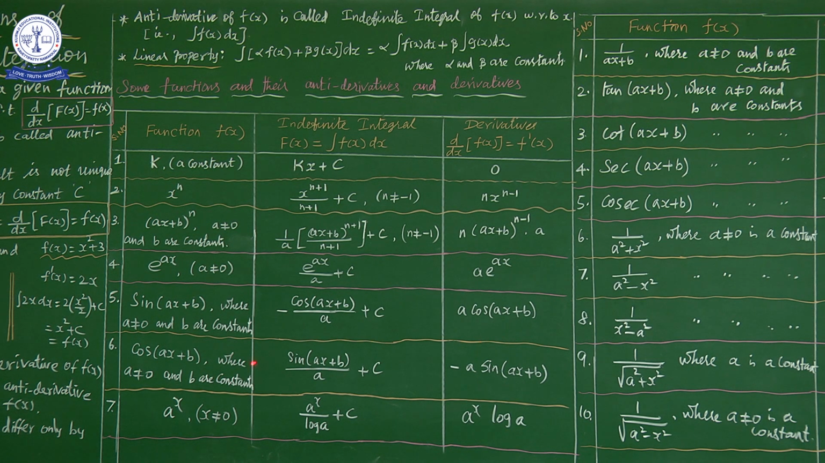Antiderivative of f of x is called indefinite integral. We have studied that, right? Okay. Next, formula number 7, a power x. So a power x is going to be integrated. What is the result? A power x by log a plus c.